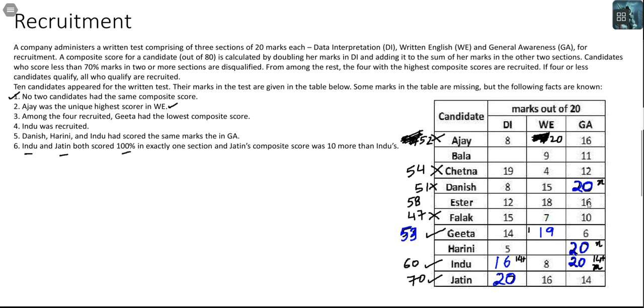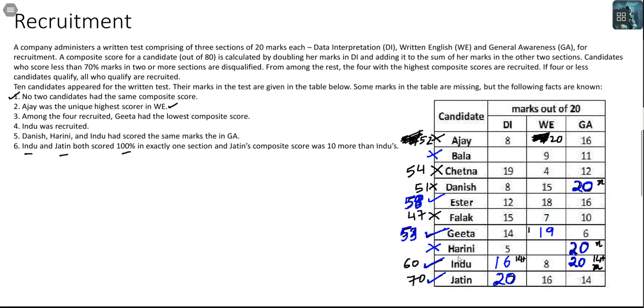Additionally, given that Esther is qualifying with more than 70% in two subjects and her composite score being 58, can I say if Geeta is qualifying, Esther also necessarily has to qualify. So Esther is selected, Geeta is selected, Indu is selected, Jatin is selected. So the four people who had to be selected are identified. So Harini is not selected, Bala is not selected. Okay, we know this now. So we know who are selected, we know who are not selected.